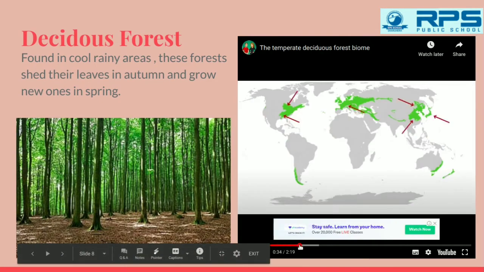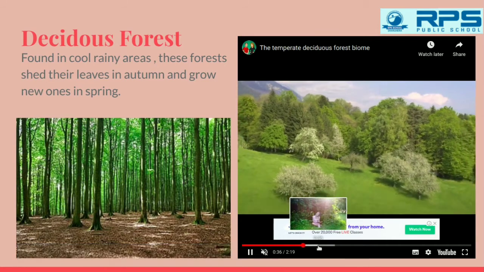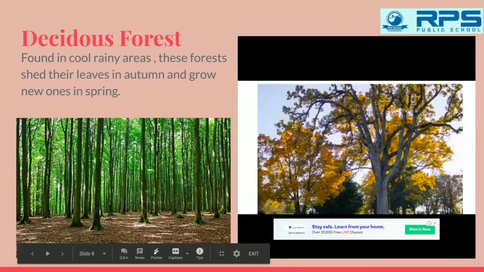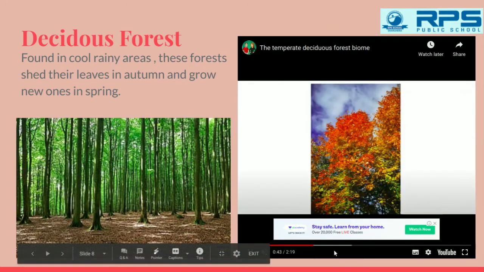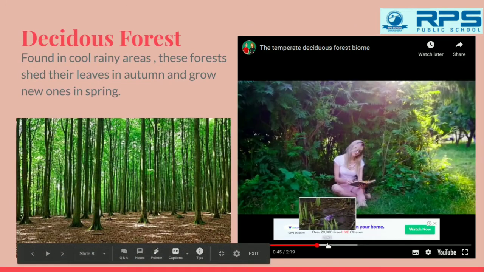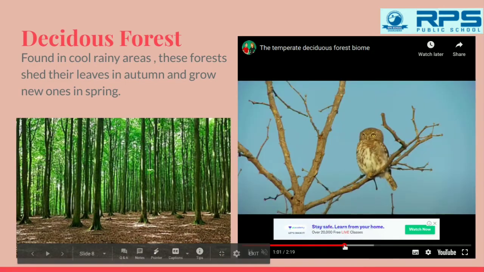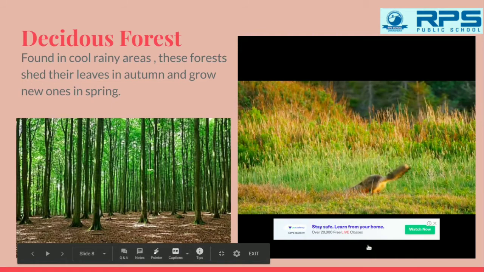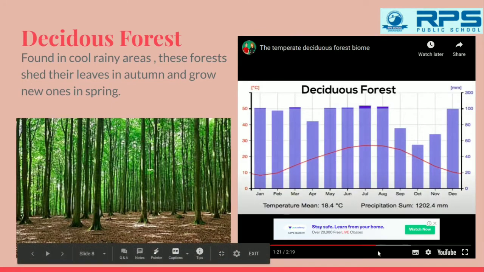Just look here. These are the deciduous forests. These are also home to many of the species.